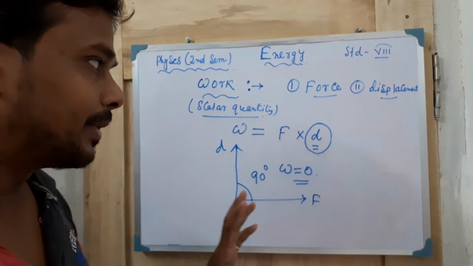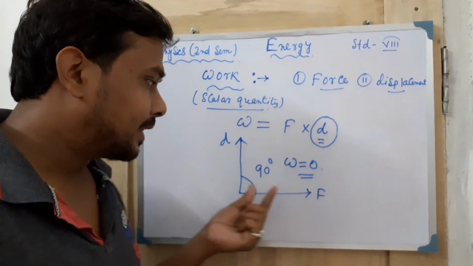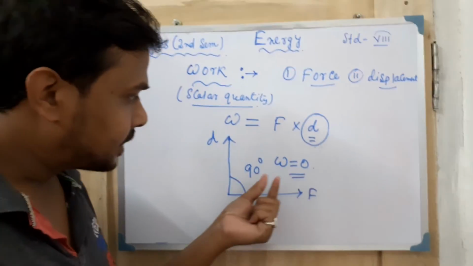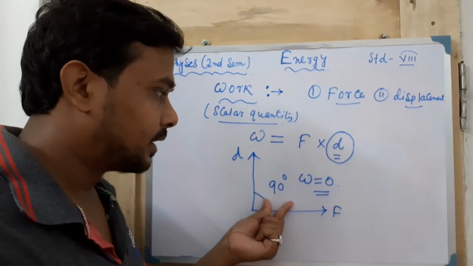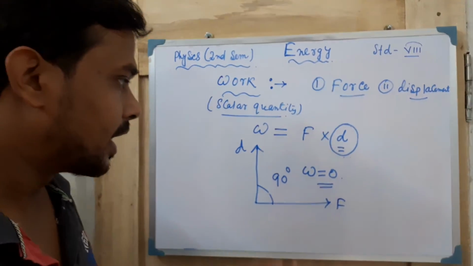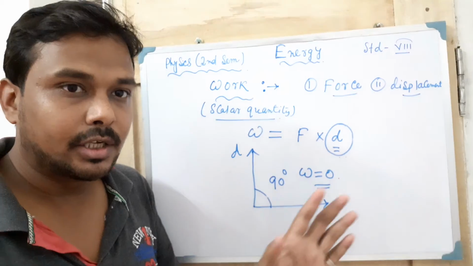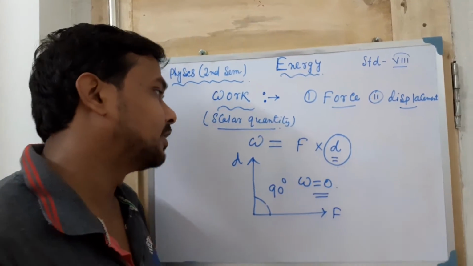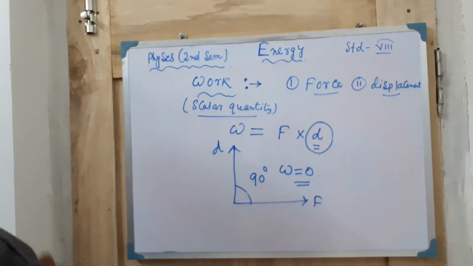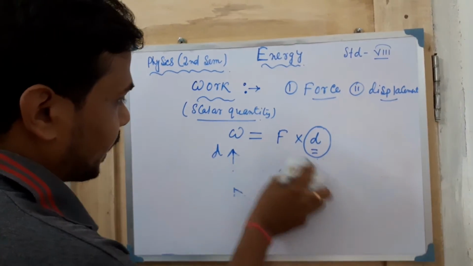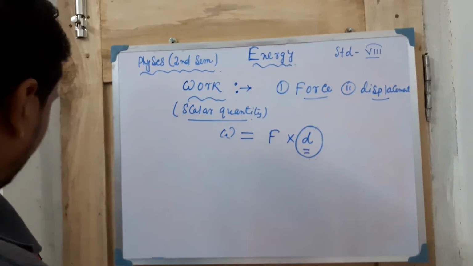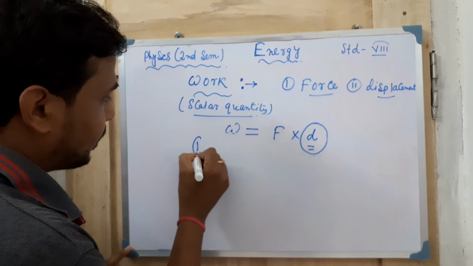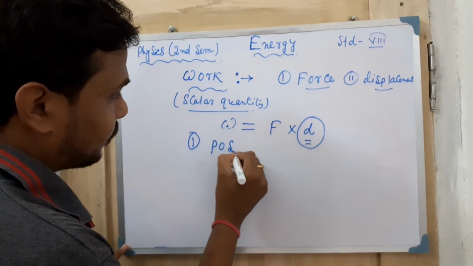Because of the term I have written, cos theta, where theta means the angle between force and displacement, and as it is 90 degrees, and in higher classes you will read, don't worry, that cos 90 degrees is equal to 0. So the total work done will be 0 in that particular situation. Now, three types of work are present in nature. One is called positive work, one is called negative work, and one is called zero work. One by one I will explain them. First one is the positive work.